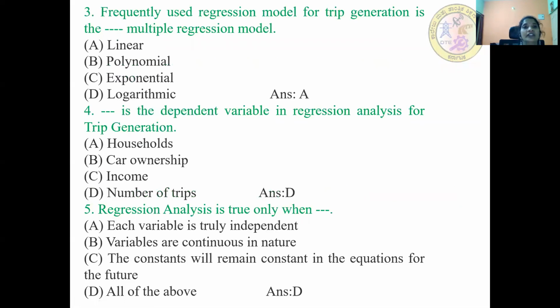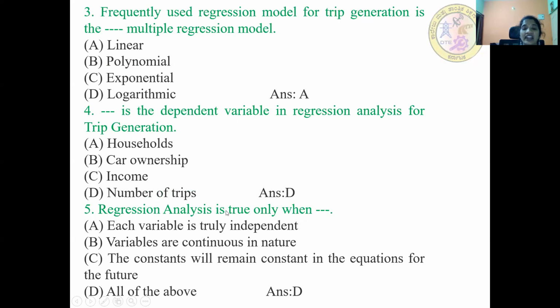Next, the frequently used regression model for trip generation is dash multiple linear regression model. Answer is A, that is linear multiple regression model. Next, dash is the dependent variable in regression analysis for trip generation. Answer is D, that is number of trips.